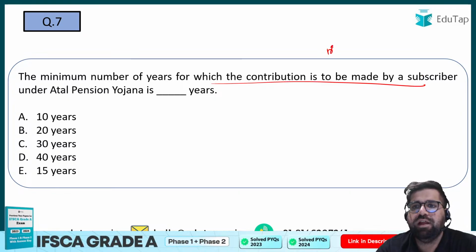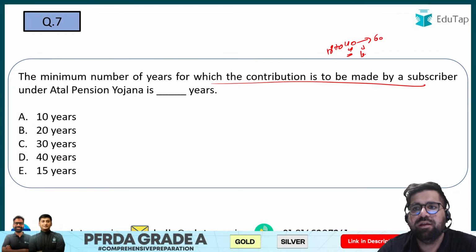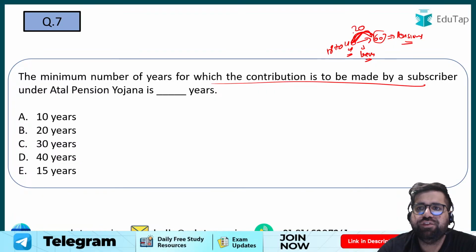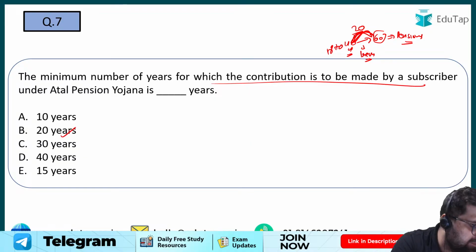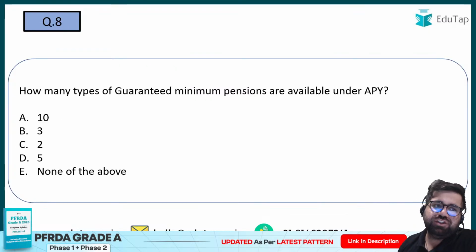Now we all know that if you join at 40, you will definitely have to pay the premiums till the age of 60, because at 60 only your pension will be received by you. So the minimum number of years will be 40 to 60. Therefore, the correct answer over here will be option number B. Yes, 20 years. Very good. Let's move forward to the next question.